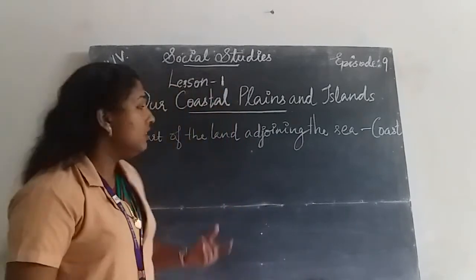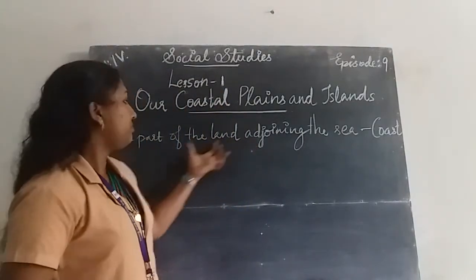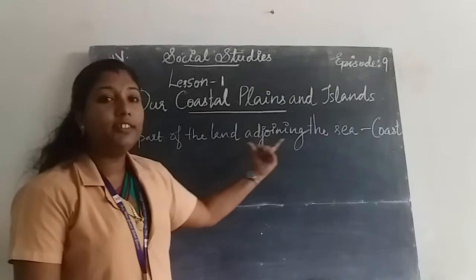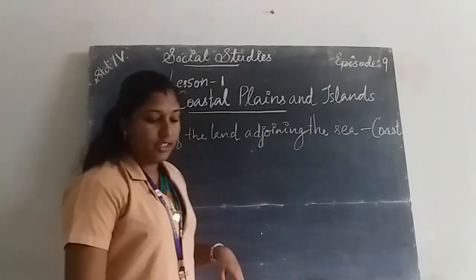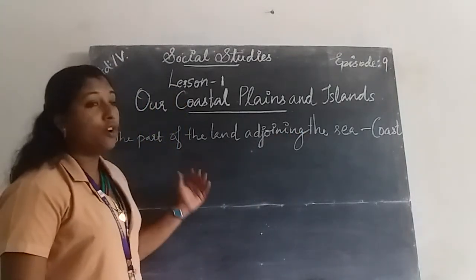All of you understood? What do you mean by coast? The part of the land adjoining the sea is called a coast.